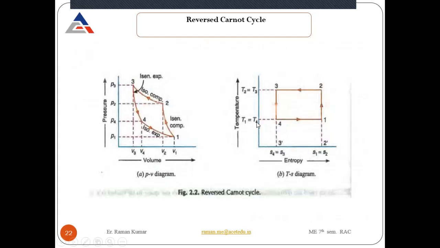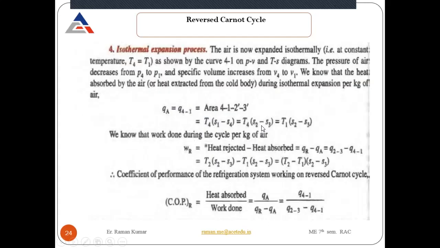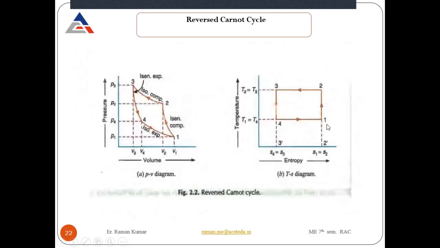We can also write T1 is equal to T4. So we can write it as T1 into S1 minus S4. Look at here, from the TS diagram, S1 will be equal to S2 and S3 will be equal to S4.